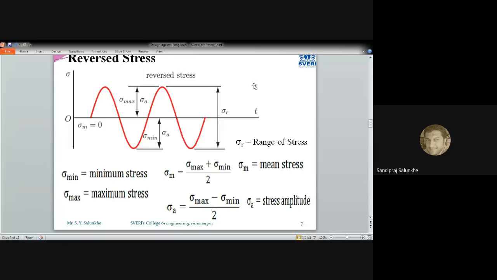Before going to this point, let me ask some questions related to these three types of stresses which we have seen graphically right now. So how can we differentiate this fluctuating type of stress from the reverse stress? Is there any criteria by means of which we can recognize this? This problem statement is going to give us an idea that these are the repetitive type stresses.